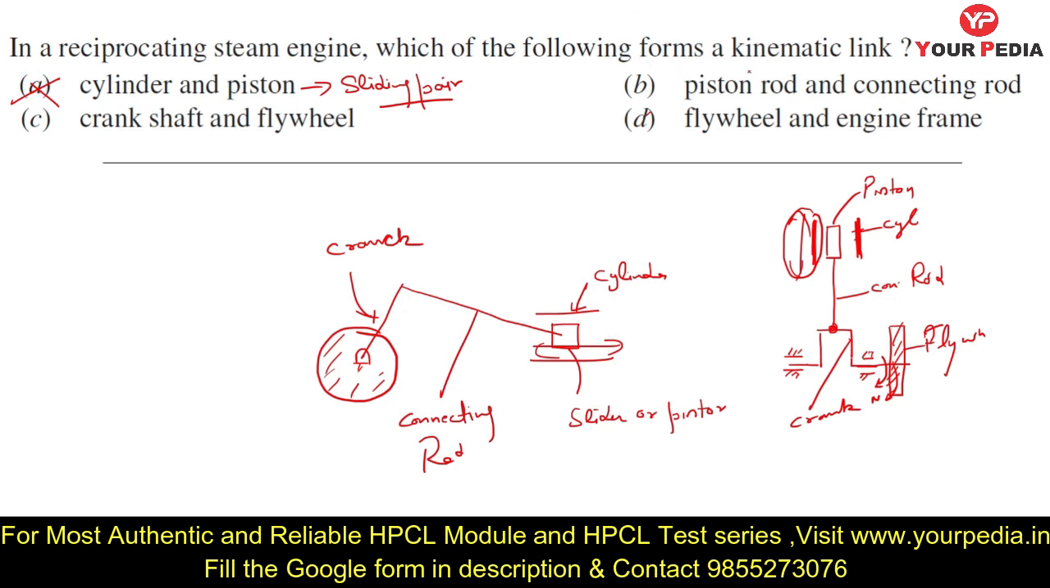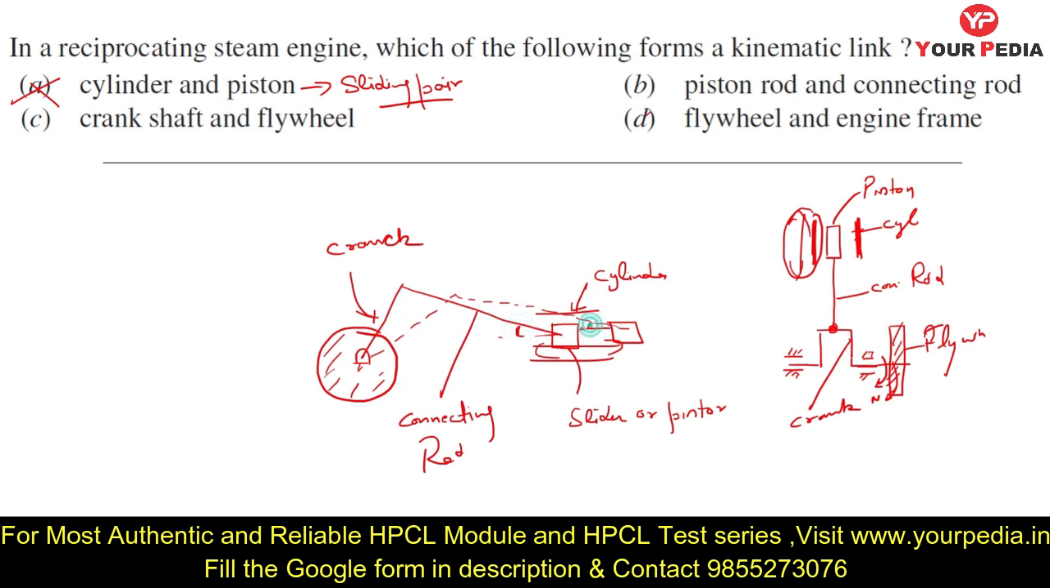Option B, piston and connecting rod. Here you can see that there is a relative motion: when the piston moves in this direction, the crank goes here and the connecting rod goes here. So here you can see that the connecting rod is basically moving with an angle theta like this.